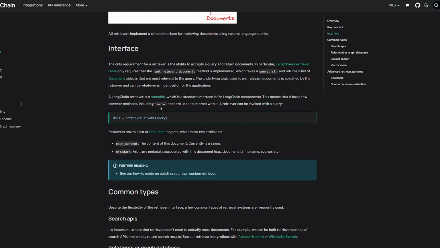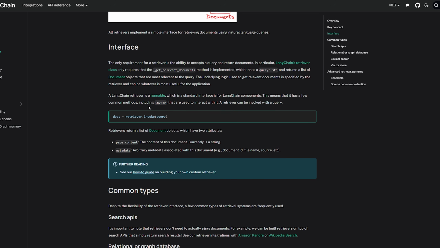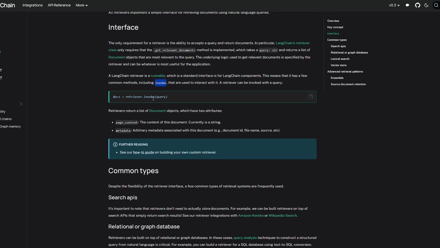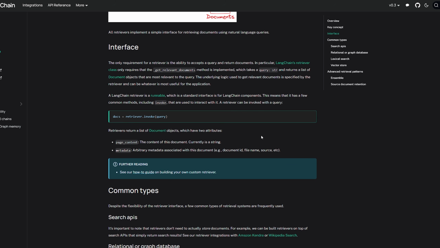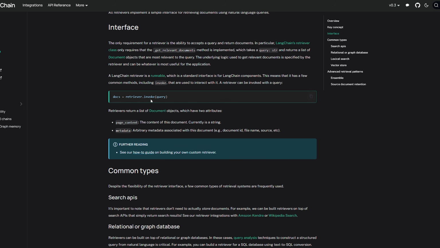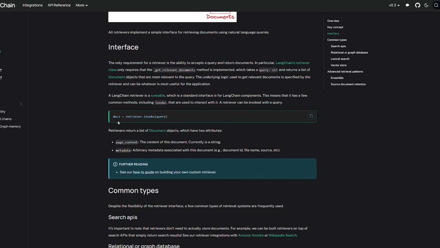Every retriever is something called a runnable, which basically means that within Langchain you can call invoke, which will just run the code of the retriever. In this case, we take in a query and output a list of documents. This is really good if you want to do some more advanced stuff like chains. We kind of saw this before with chat models, where you can have a prompt template and then chain it to a chat model or a large language model and then call invoke on the chain, and it will pass everything through and give you a final result. We could also integrate a retriever into that.